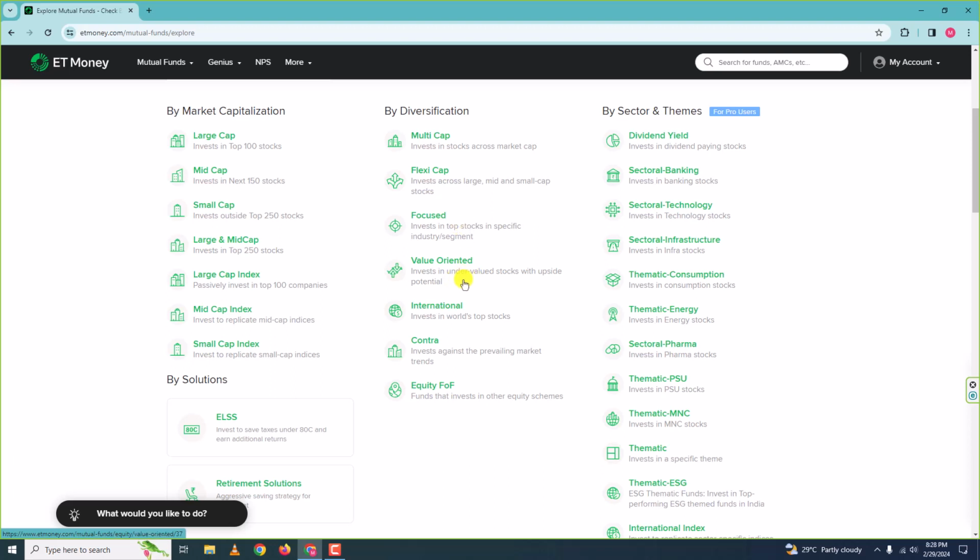Next, we have value oriented mutual funds. Now what happens is in the market there will be a lot of undervalued stocks.